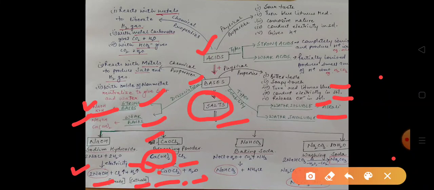Next, the third member of the salt family is sodium hydrogen carbonate, which is called baking soda. This baking soda is generally used in homes for cooking purposes. How is baking soda prepared? The common salt NaCl reacts with water, carbon dioxide and ammonia, and sodium hydrogen carbonate is produced. This sodium hydrogen carbonate is baking soda. Along with this, ammonium chloride is also produced.